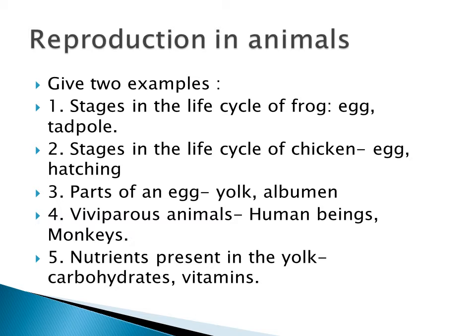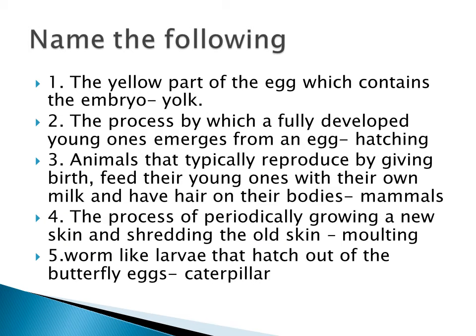Fourth one, viviparous animal. So you can write any example. I have written human beings and monkeys. And then fifth one, nutrients present in the yolk. What are the nutrients present in the yolk? Namely the carbohydrates and vitamins.